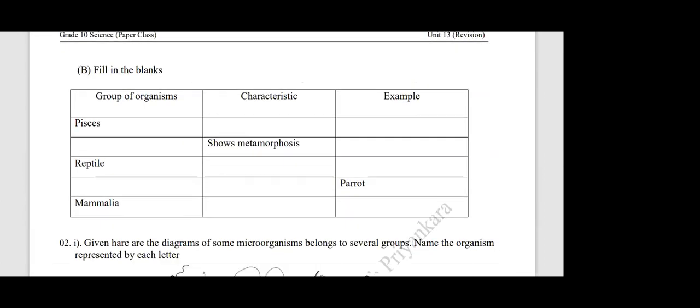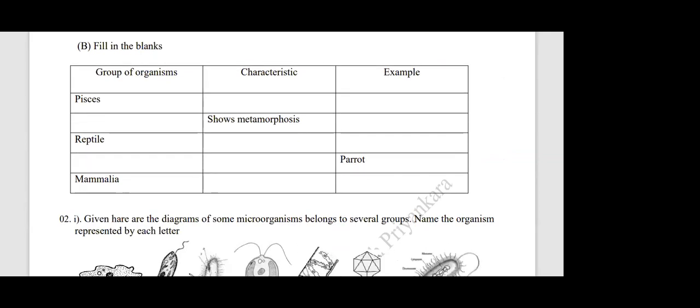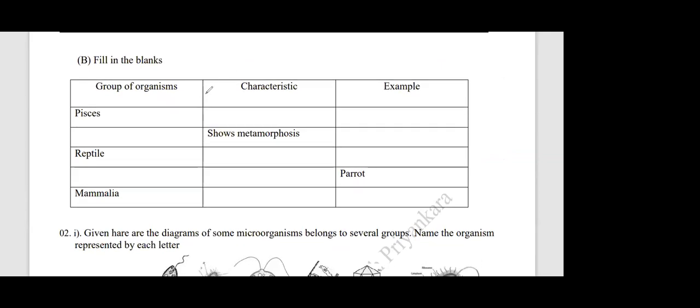Part B. You have to complete this table. For each group of organisms, you have to write the characteristics and an example. In this case, you can write any characteristics of that group, but it's better if you can write the unique features. So what characteristics can we write to identify this group? Ayad? Having a two-chambered heart, that means one atrium and one ventricle.